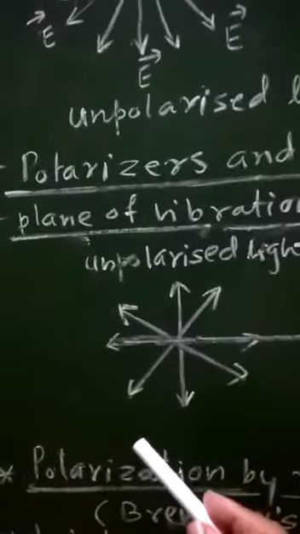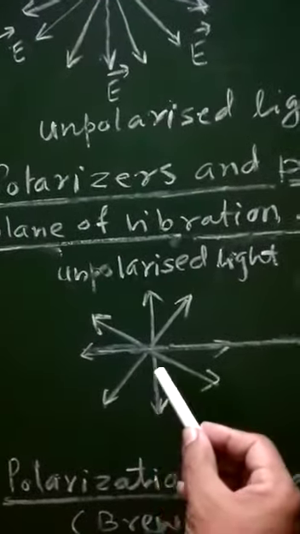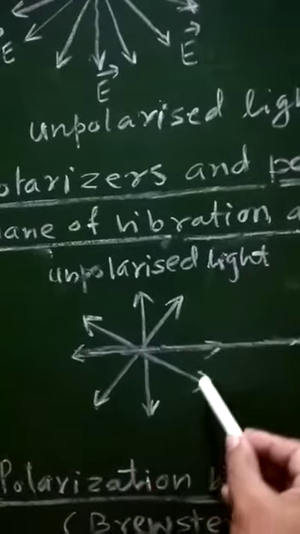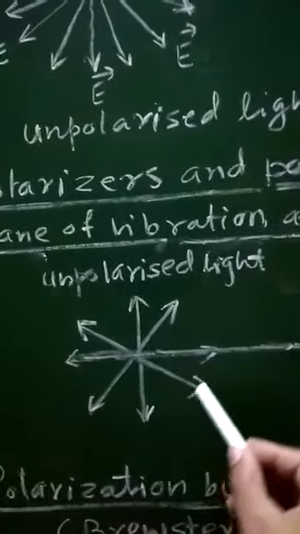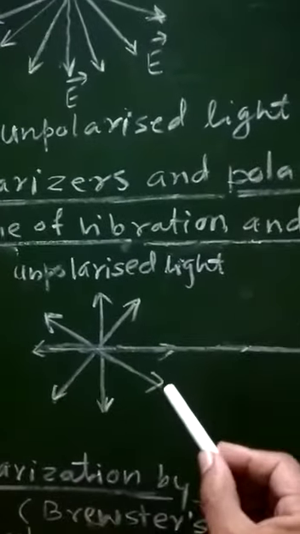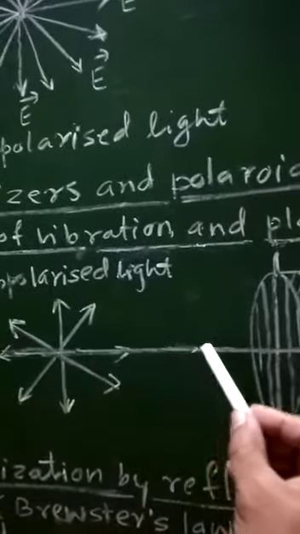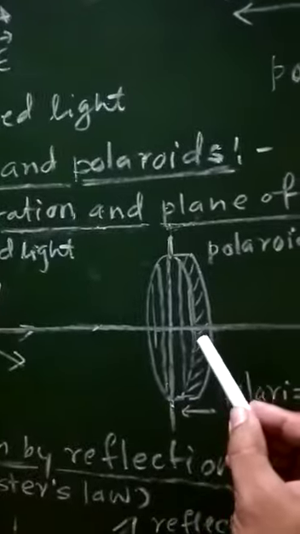For that purpose, let us consider the unpolarized light. That is, the light which is having the vibrations of electric field vectors in all possible directions is traveling towards this polaroid.